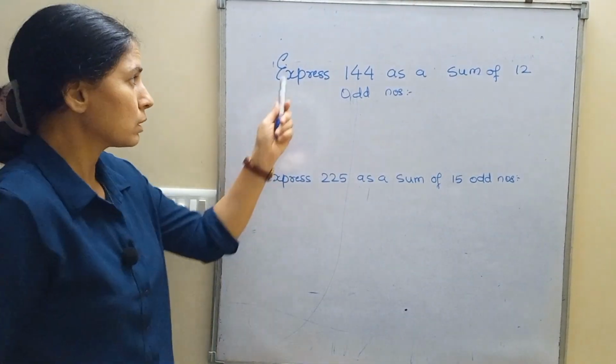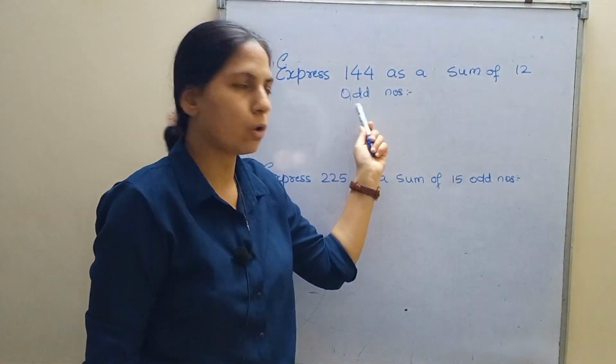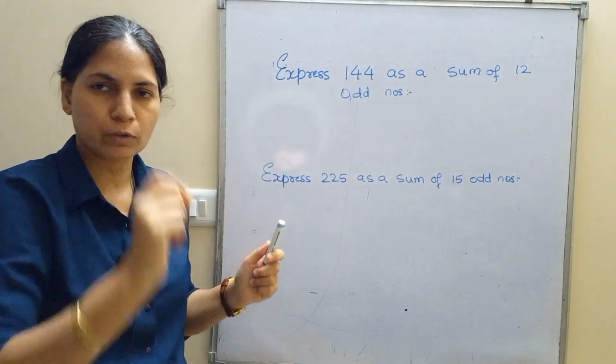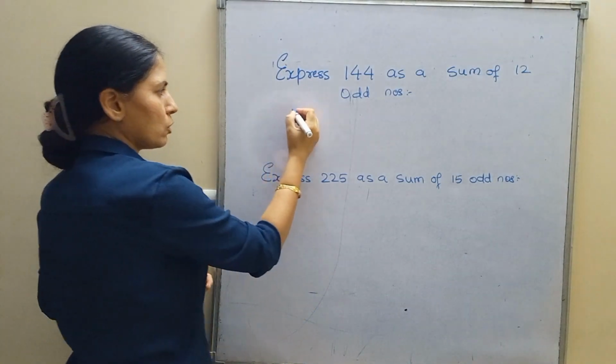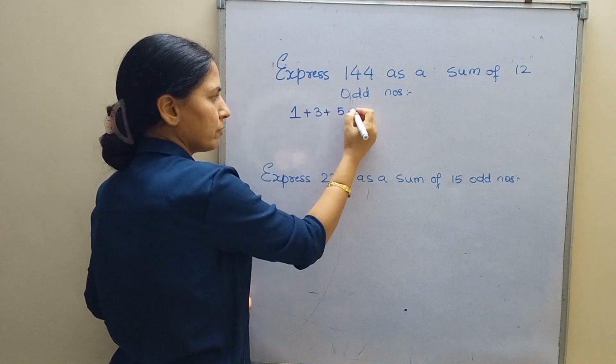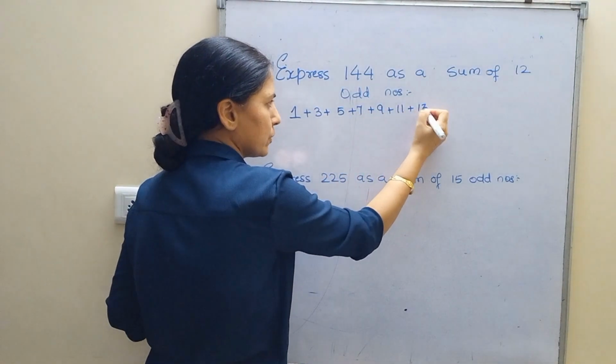Now students, express 144 as a sum of 12 odd numbers. It means when we add 12 odd numbers the answer will be 144. How? See, the first odd number is 1, then 3, 5, 7, 9, 11, 13.